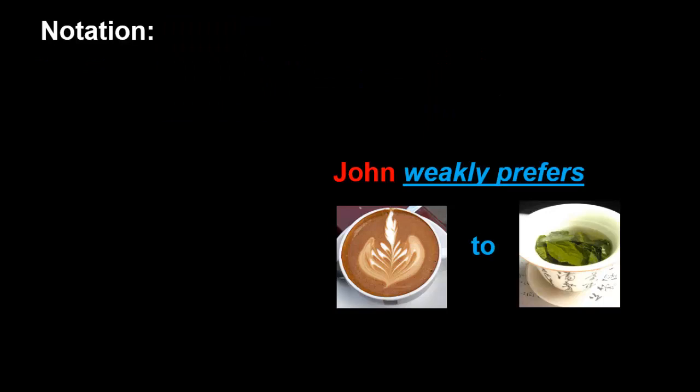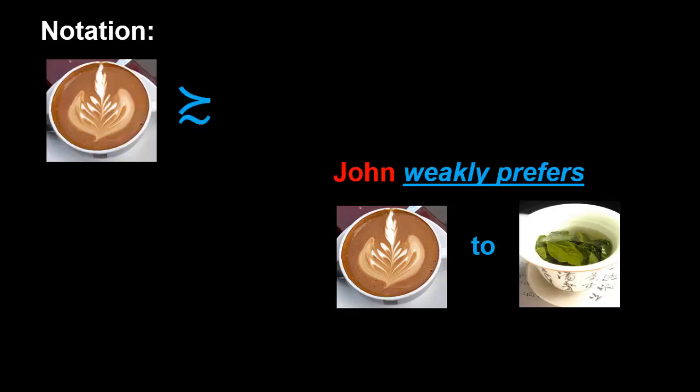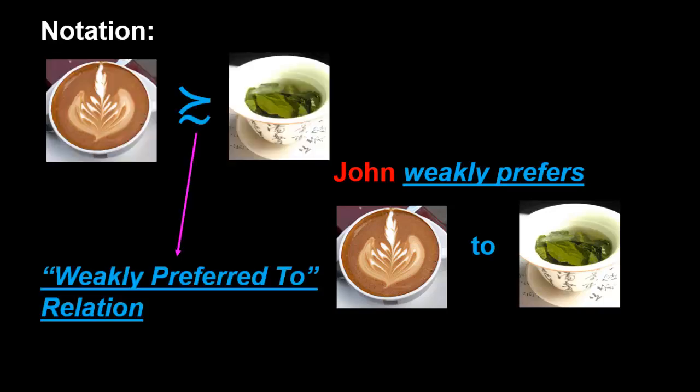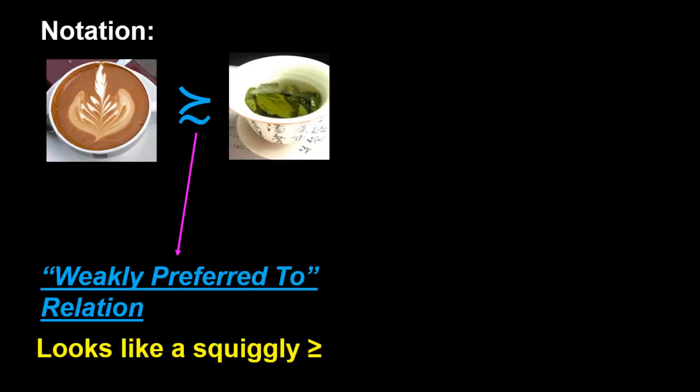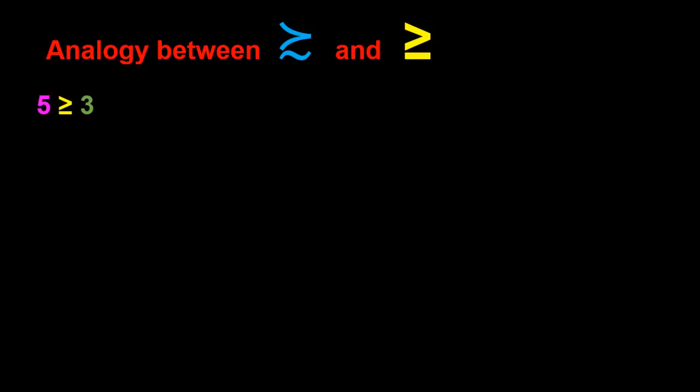We're now going to introduce a piece of notation. Instead of writing in words that John weakly prefers coffee to tea, we're going to write in notation, coffee is weakly preferred to tea. So this symbol that we've just introduced here is called the weakly preferred to relation. And you can probably tell that it looks something like a squiggly version of the greater than or equal to symbol. Well, it turns out that there's actually going to be a very close analogy between the weakly preferred to relation and the greater than or equal to relation. So in the case of the greater than or equal to relation, we might have, for example, 5 is greater than or equal to 3.